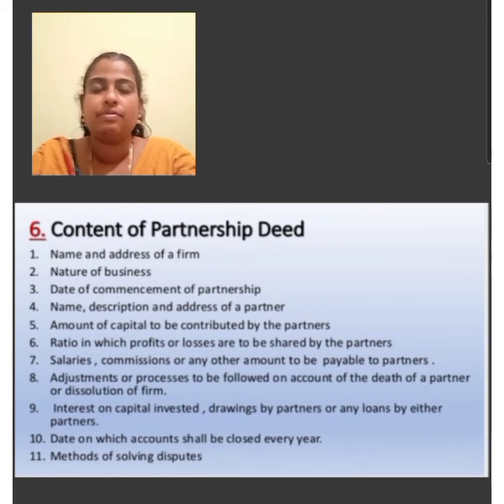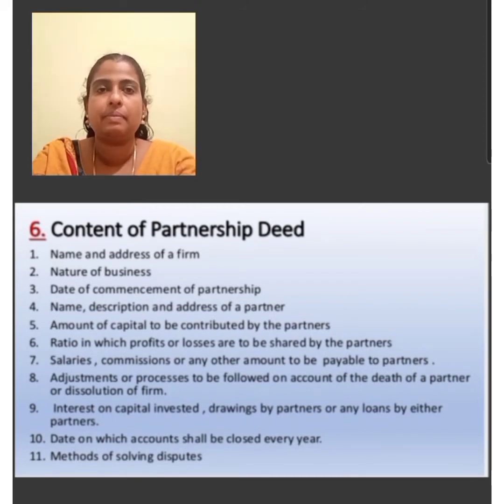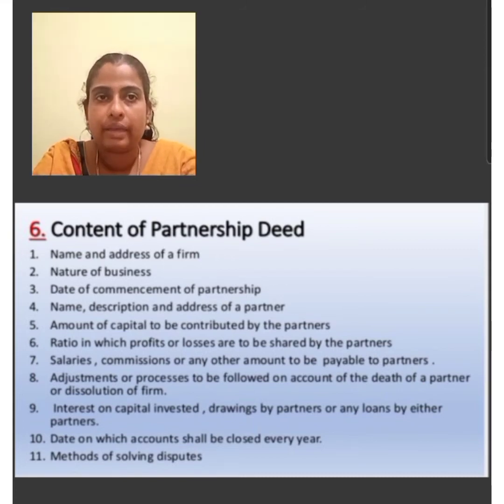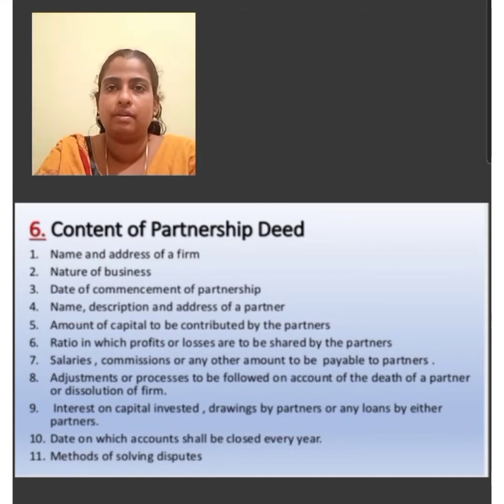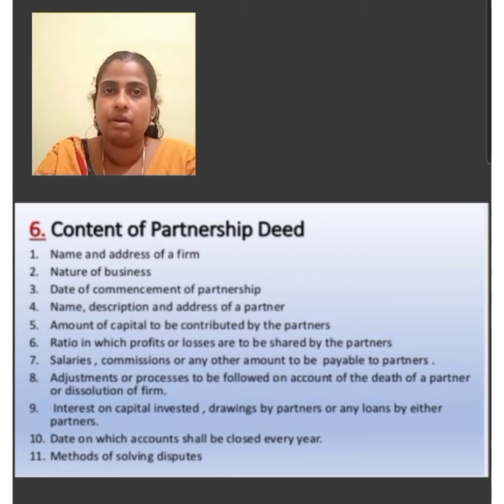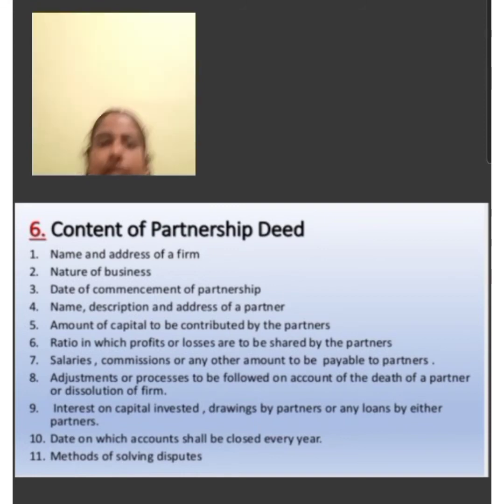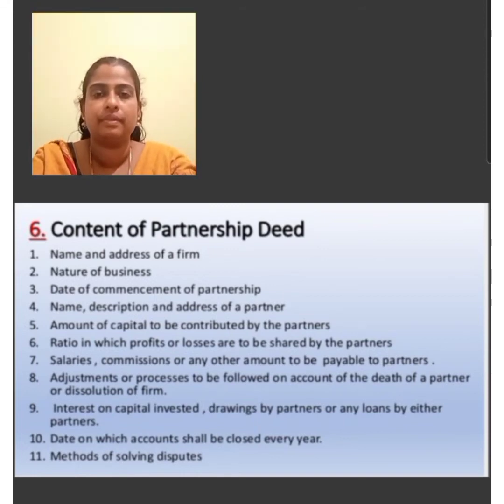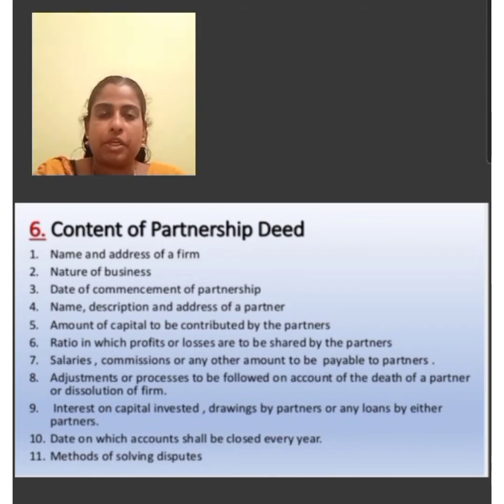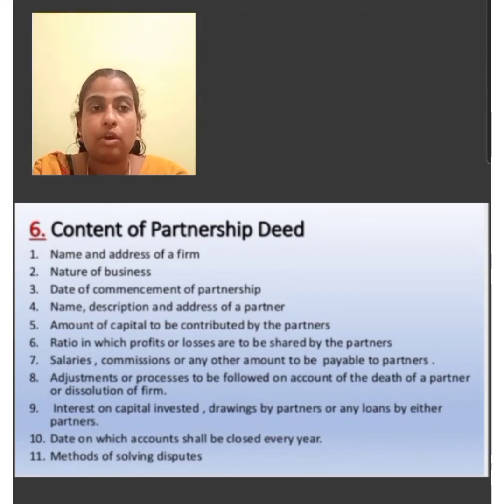Next point is valuation of goodwill. That is the method by which the goodwill of the firm will be valued at the time of admission or retirement or death of a partner. Then the rights and duties of the partners. The next point is bank account operation. How shall the bank account be operated?